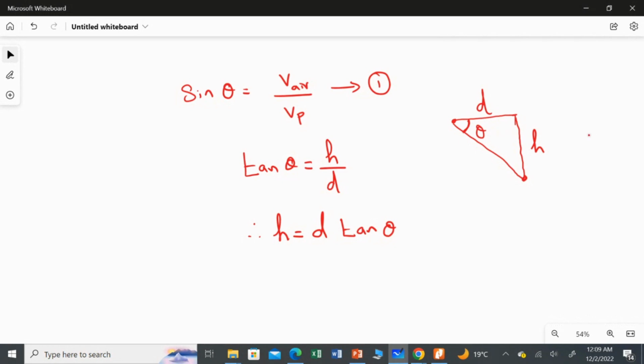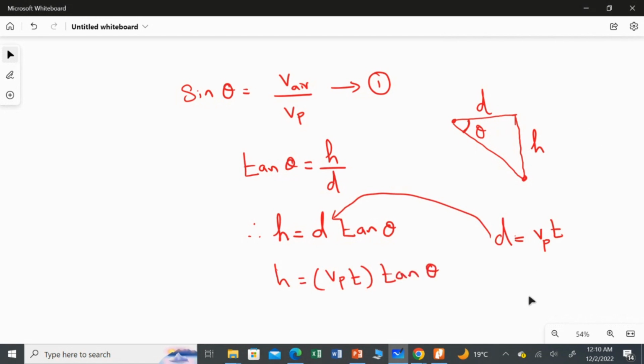Now let's apply the rule for the distance. Distance is speed multiplied by time, and the speed is the aeroplane speed, Vp. Substituting this d, the formula becomes h equals Vp multiplied by t multiplied by tan theta.